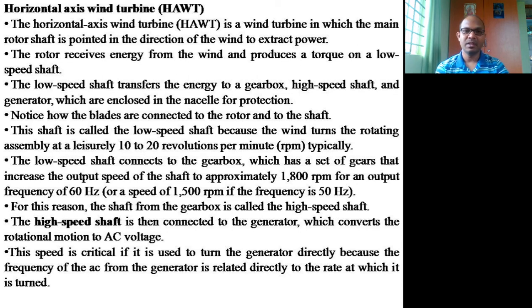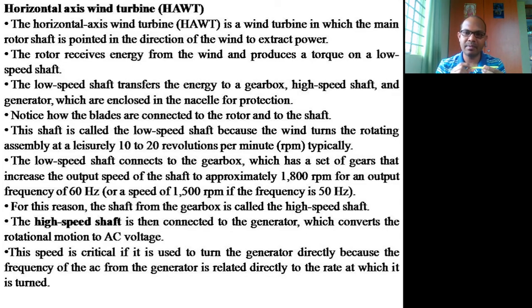In that particular direction, the fan blades, or the nose, are pointed to extract the power. The rotor receives energy from the wind and produces torque in a low speed shaft. The shaft is coupled to the blades, and the place where it is coupled is called the hub.